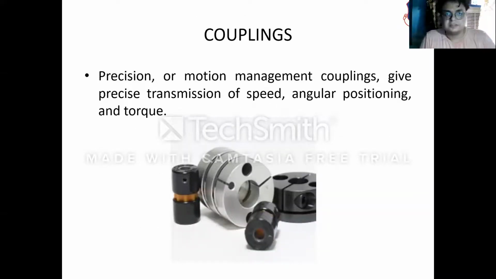Precision or motion management couplings use precise transmission of the speed, angular positioning, and the torque. So this is a motion arrangement where the motion is being maintained, and there is precise motion management that is used to increase the speed, manage the speed, and manage the torque in the machine. The torque will be maintained because its position can be modified, and angular position will be maintained. So this is how the coupling is being done. Coupling is useful for our machinery.